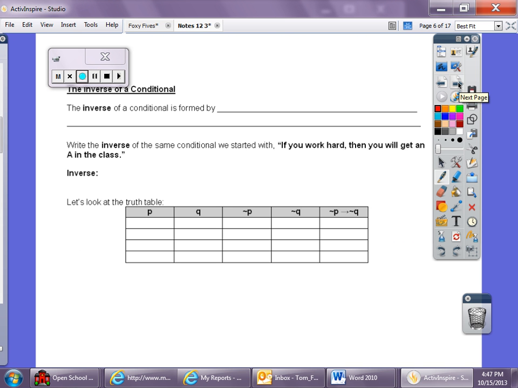Now the inverse of a conditional. So the inverse of a conditional is formed by negating both the hypothesis and the conclusion.